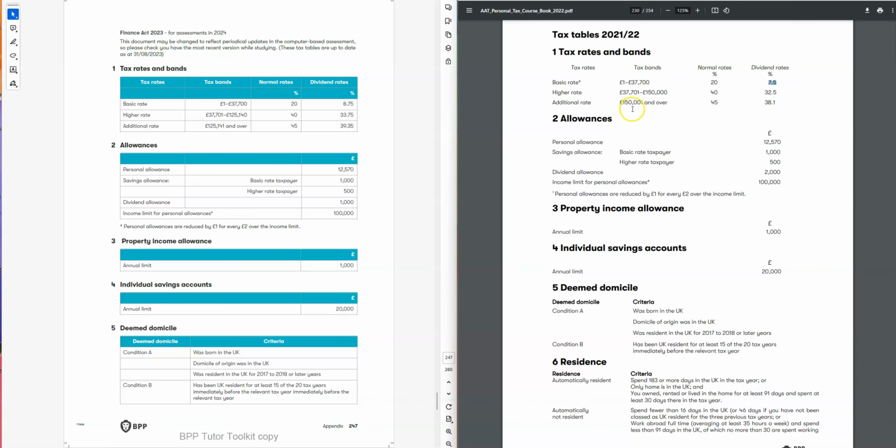On the additional rate, more than income 150,000, that was the additional rate tax, that was 45%, and the dividend was 38.1%. On the other hand, the new Financial Act 23 shows a little bit different. So the basic rate remains same, 37,700, and the normal tax rate remains same, 20%, but the dividend rate is changed. Before, on the basic rate, the dividend was 7.5%, and with the new Financial Act, the basic rate is now 8.75%.